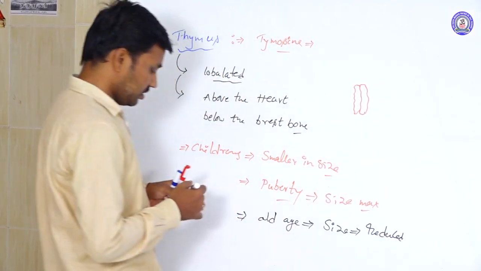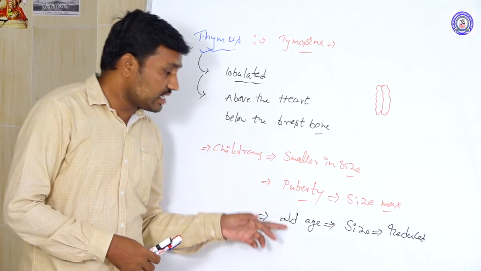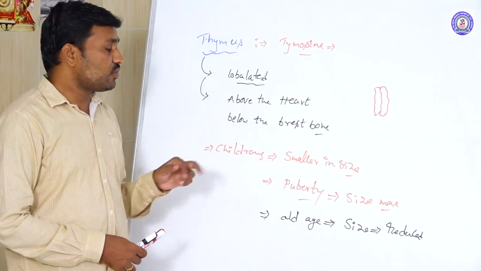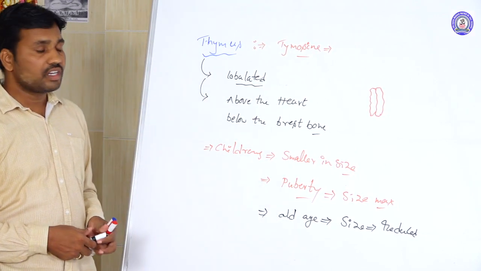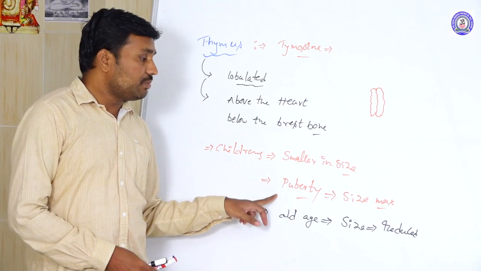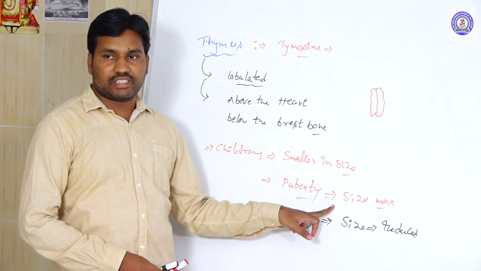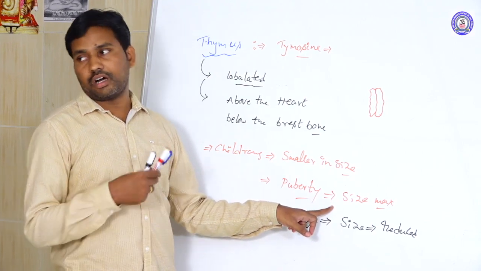So what does the size of the thymus mean, and why are we discussing it specifically? At puberty the thymus reaches its maximum size, which means it produces the maximum thymosin hormone.